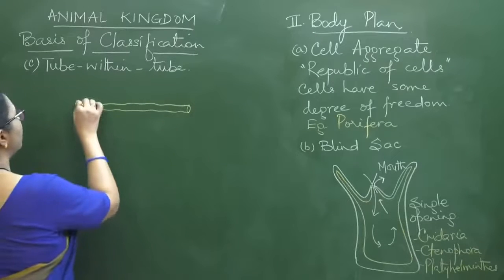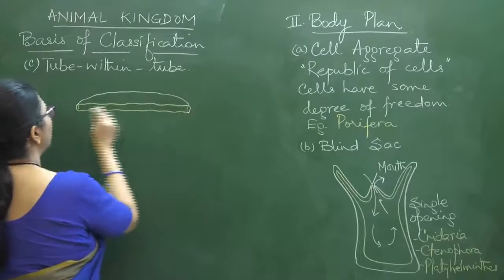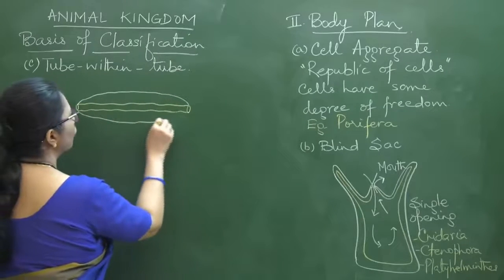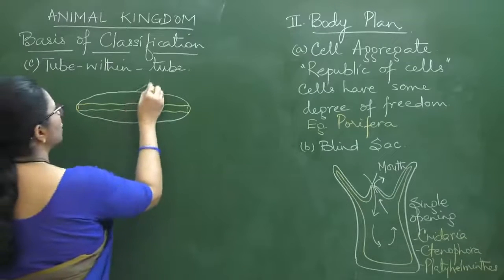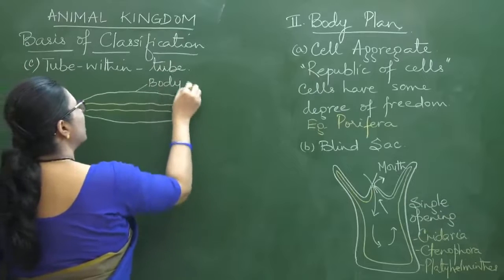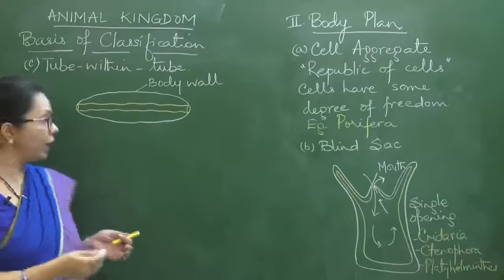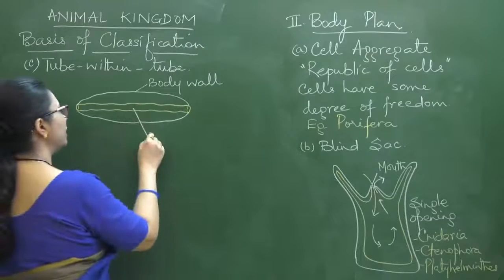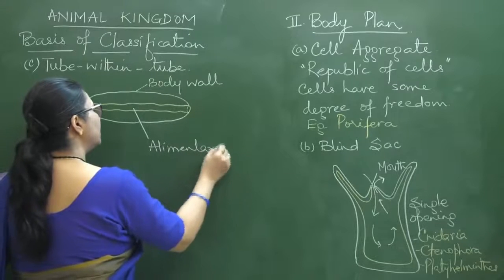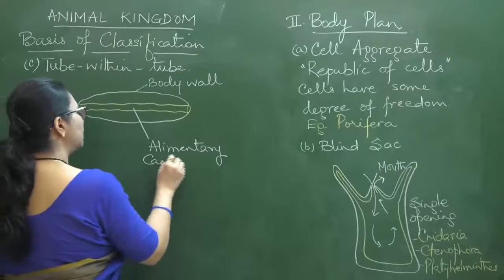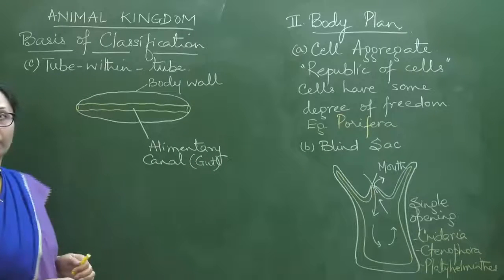And if we see the body of the organism, there is a body wall surrounding it, just like the worm-like structure I have drawn for you here. This is the body wall, and you can imagine this is the outer tube, and this is the alimentary canal, or you can simply take it as the gut.